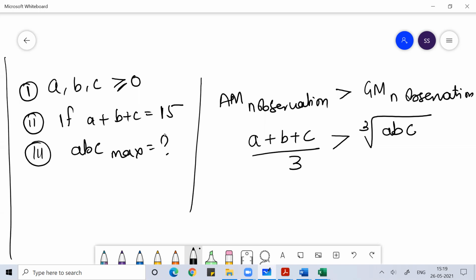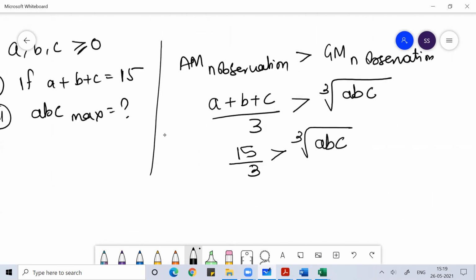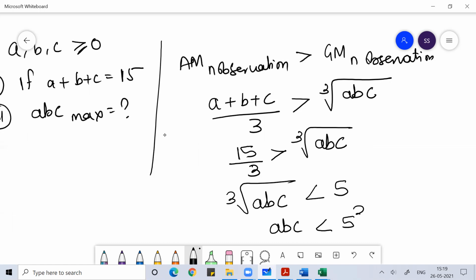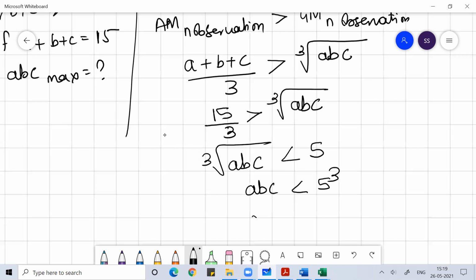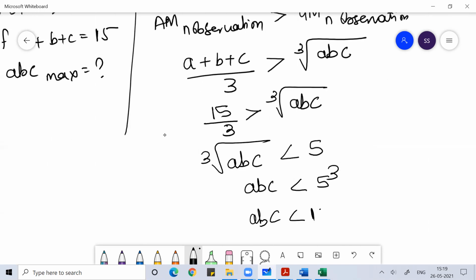Just now I told you. So a plus b plus c is 15, so 15 divided by 3 will be greater than the cube root of abc. I hope you're understanding. So the cube root of abc is less than 5, so abc is less than 5 cubed, which means abc would be less than 125. So what is the maximum value of abc? That would be 125.